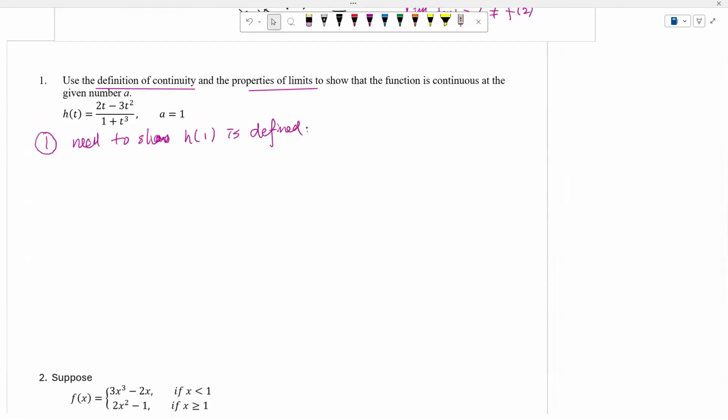Meaning I just need to evaluate h of 1. You will see that it is 2 minus 3 divided by 1 plus 1, so it's equal to negative 1/2. So in this case, h of 1 is defined.